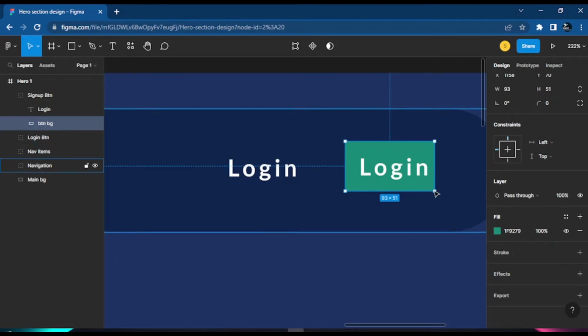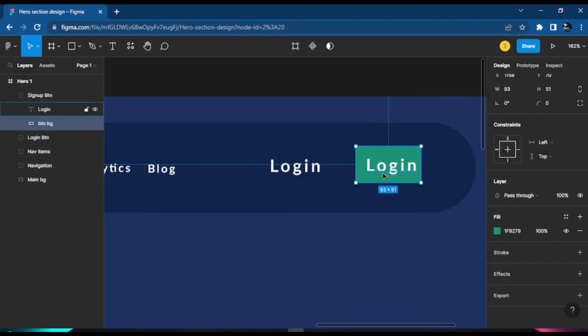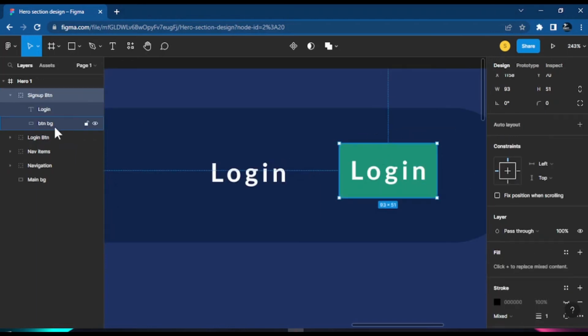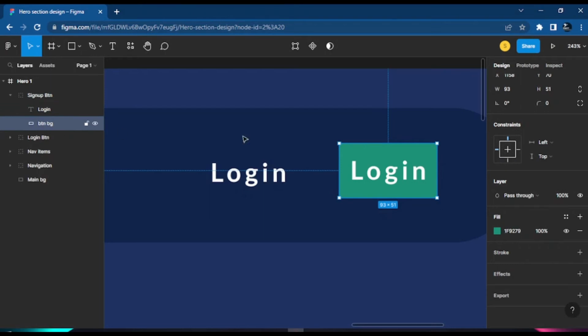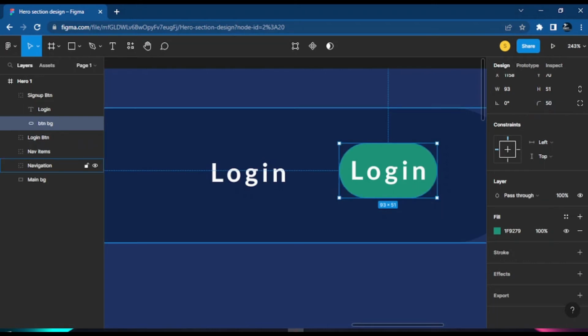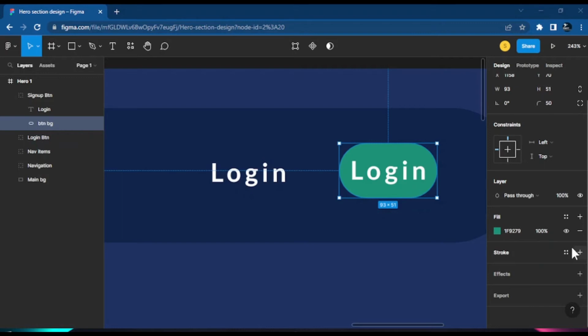And then what I would like to do is make the button round. So I would like to click on this element for here or this layer, and then make the border radius of this layer set down to like 50% or 50 for there. And then I want to give them a stroke. I'll add the stroke for here for this button here.